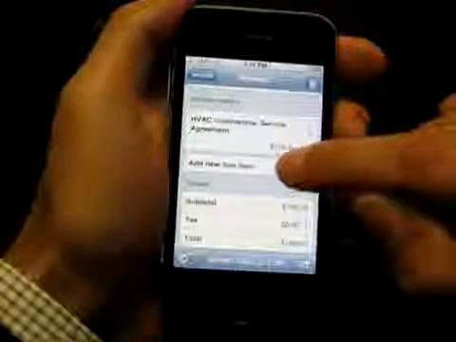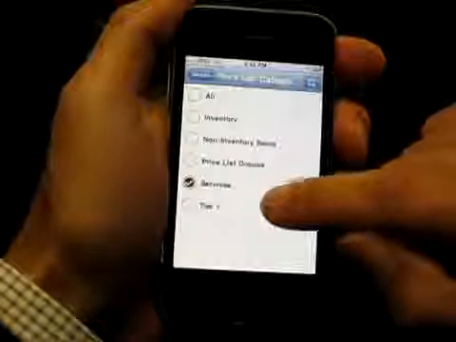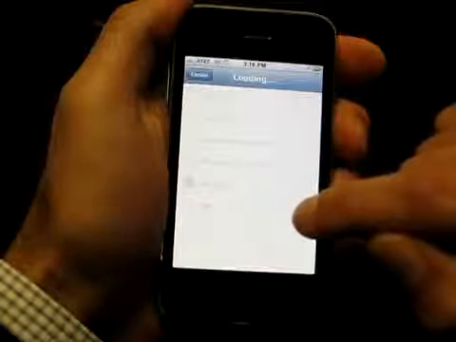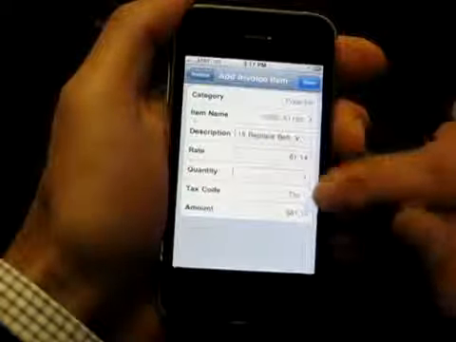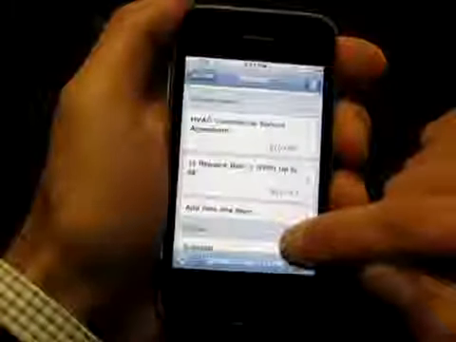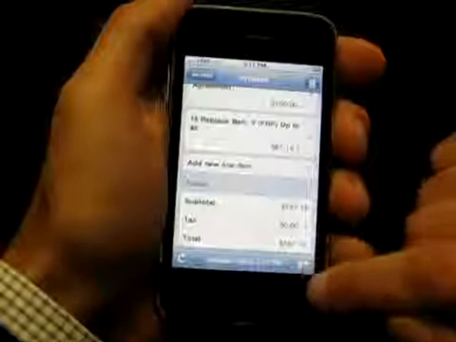I could add a line item if need be. So for example, I might add a service here and search. Bring up my matches. Let me put a trip charge on there just for laughs. And you can see I can adjust quantity, tax code, etc. Okay, so now it's totaled up that invoice for me at $161.